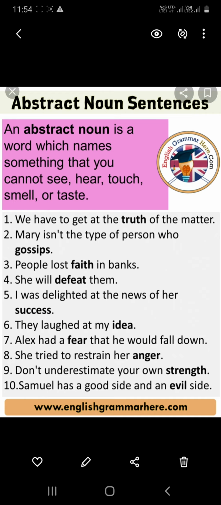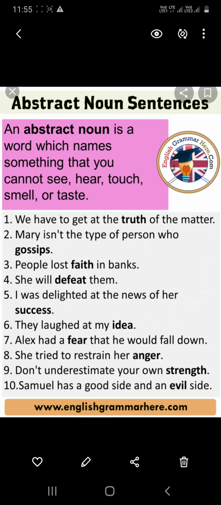Abstract nouns are those nouns which cannot be seen but which can be felt according to the action or according to the situation. So let us see the examples that are been given. We have to get at the truth of the matter. Like that, we can see few examples that are being given: truth, faith, defeat, success, idea, fear, anger, strength.